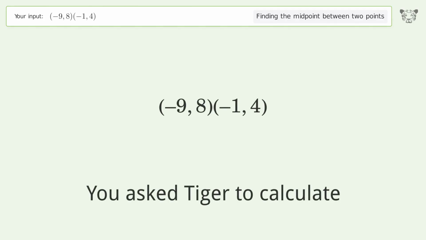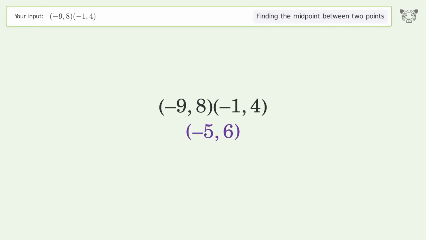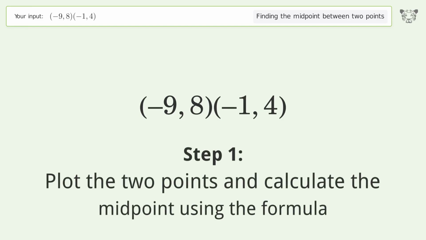You ask Tiger to calculate. This deals with finding the midpoint between 2 points. The midpoint between the 2 points is -5,6. Let's solve it step by step. Plot the 2 points and calculate the midpoint using the formula.